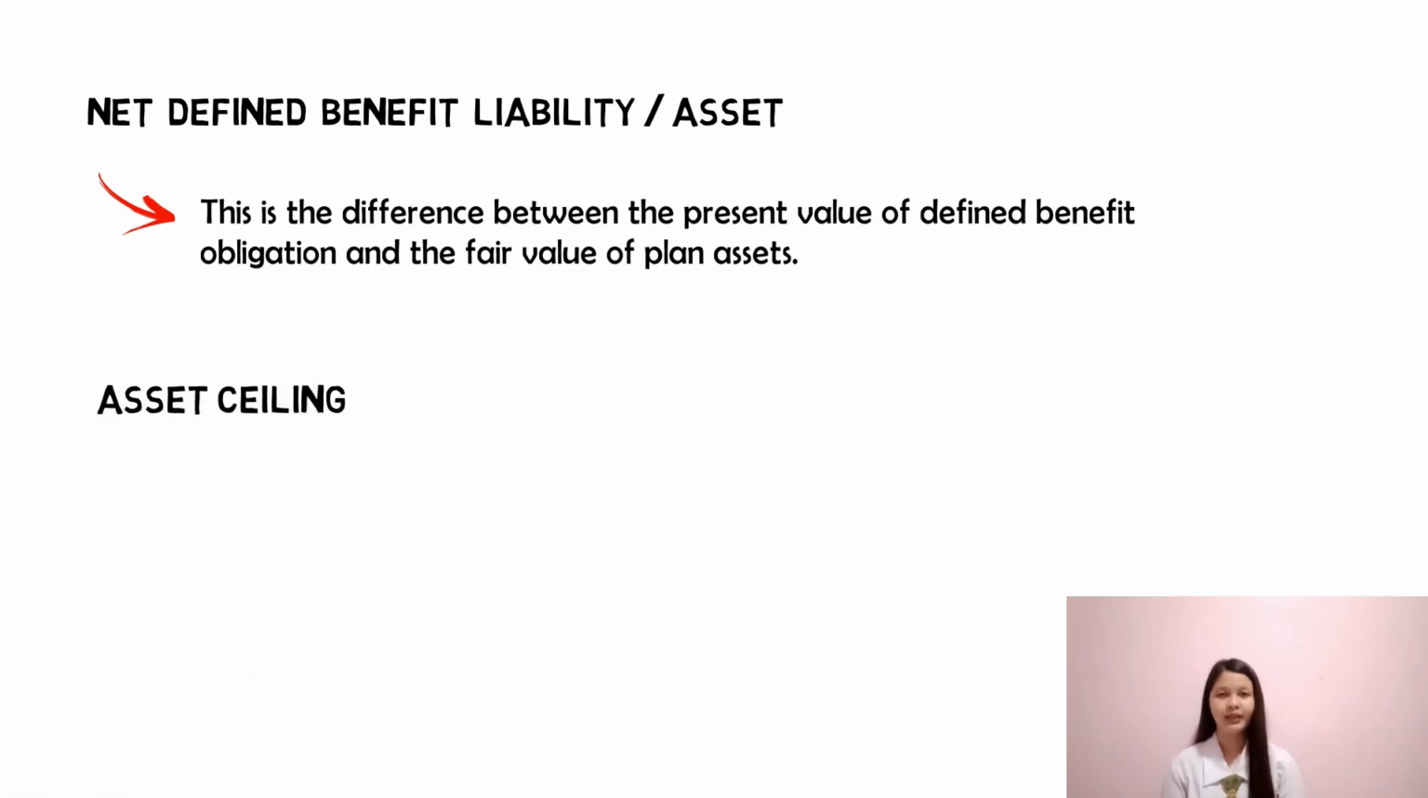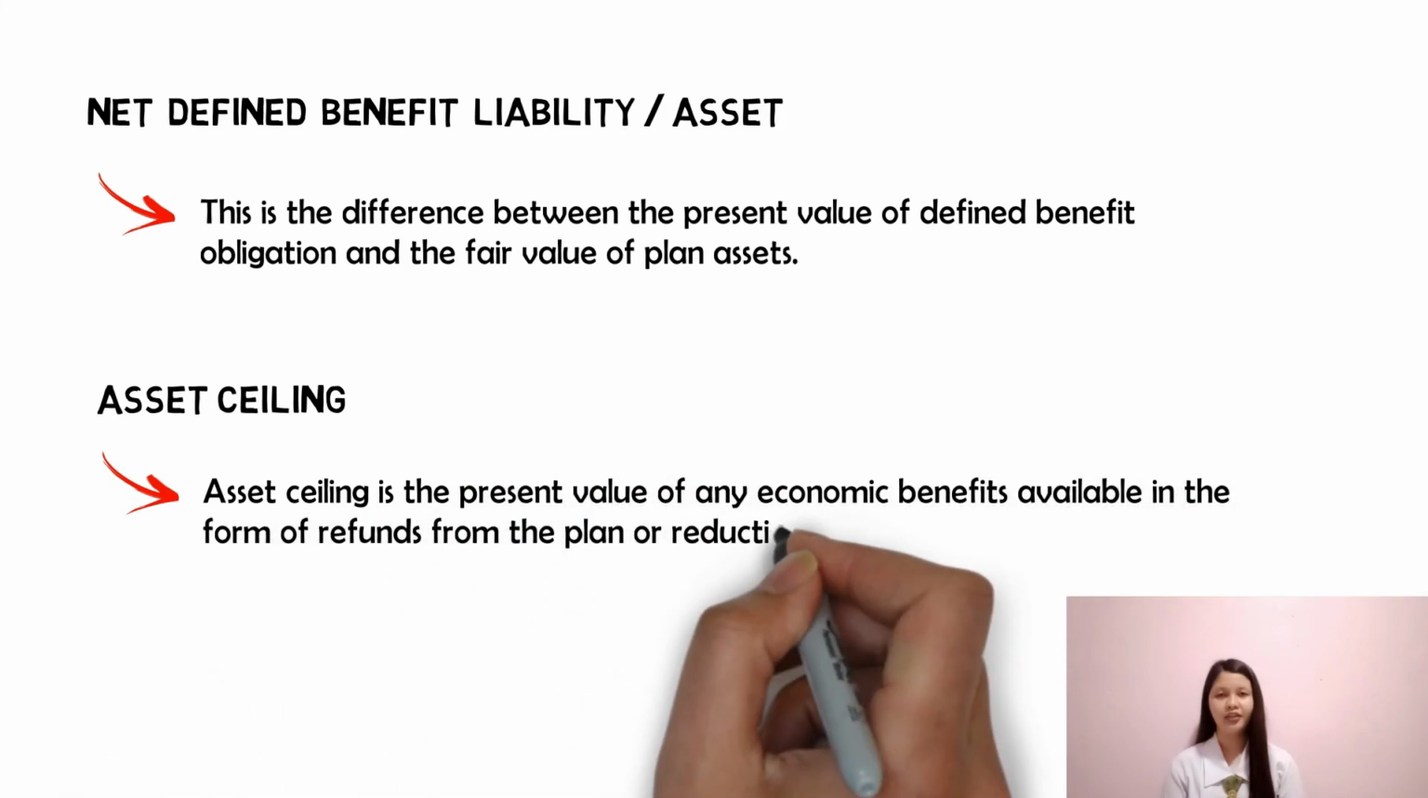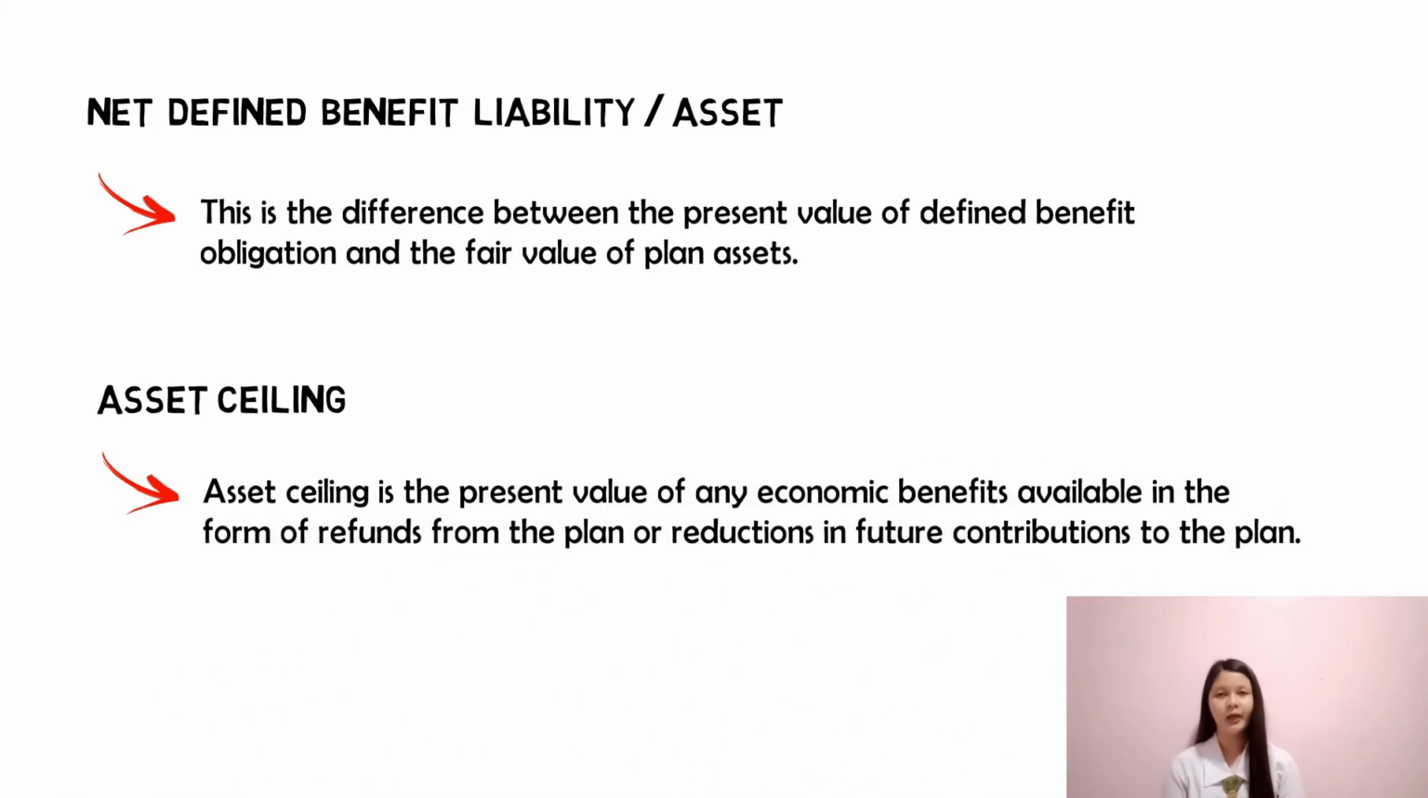Asset ceiling. Asset ceiling is the present value of any economic benefits available in the form of refunds from the plan or reductions in future contributions to the plan. Itong asset ceiling, possible lang siya kapag mas mataas yung fair value ng plan assets kumpara sa projected benefit obligation, and this just simply means the amount na pwedeng ma-refund ng entity mula sa excess contribution sa plan assets or kaya naman, amount na pwedeng ma-utilize as deduction sa subsequent contribution sa plan assets.